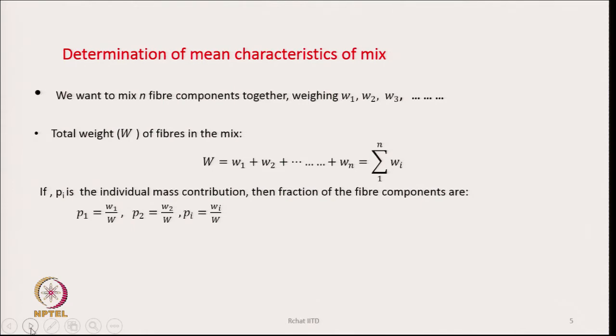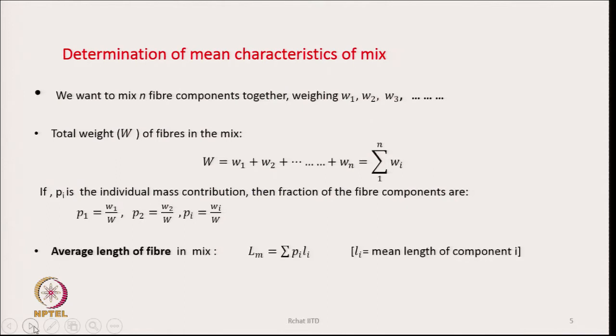So, P1 will be W1 by capital W, P2 will be W2 by capital W, like that Pi will be Wi by capital W. So, these will be the mass weight proportions of fibers, and therefore, if the average length of fiber in the mix is Lm, it is going to be sigma Pi Li, where Li is the mean length of the component i.